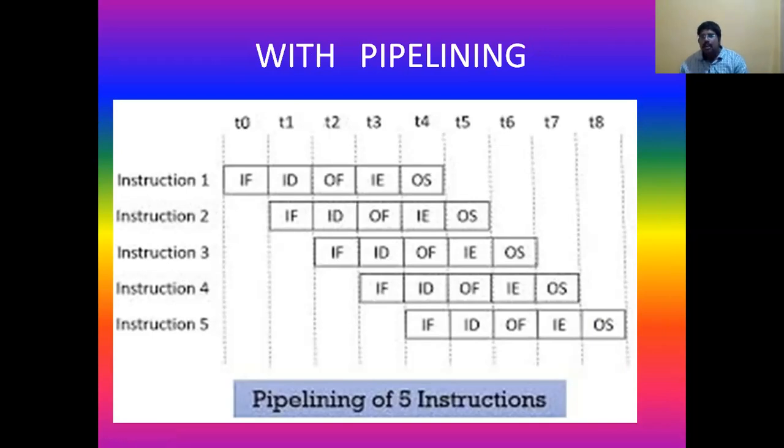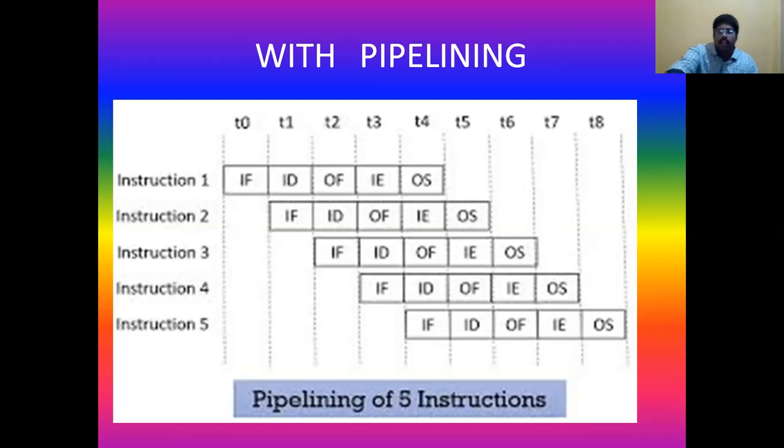That means in 15 clock cycles, you can complete 12 instructions with pipelining, whereas without pipelining you can complete only 3 instructions. So that is the advantage of pipelining.